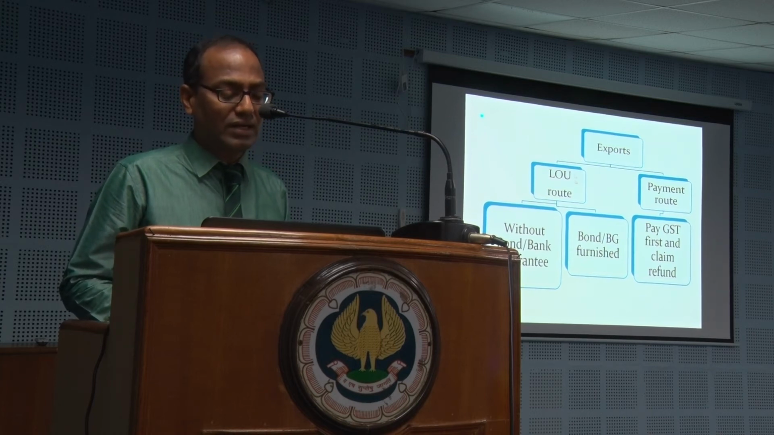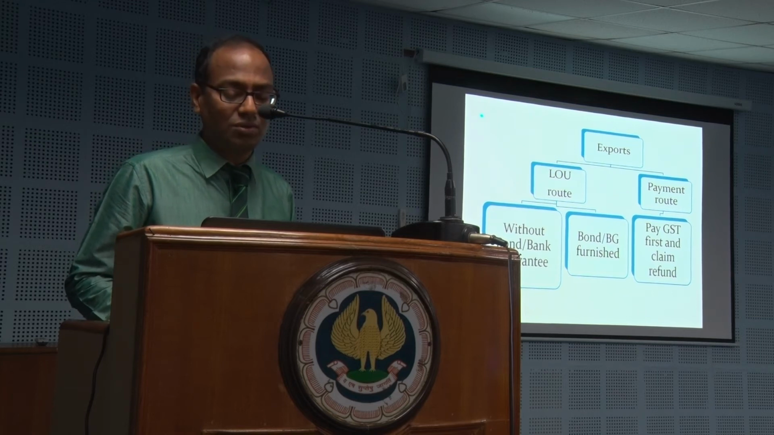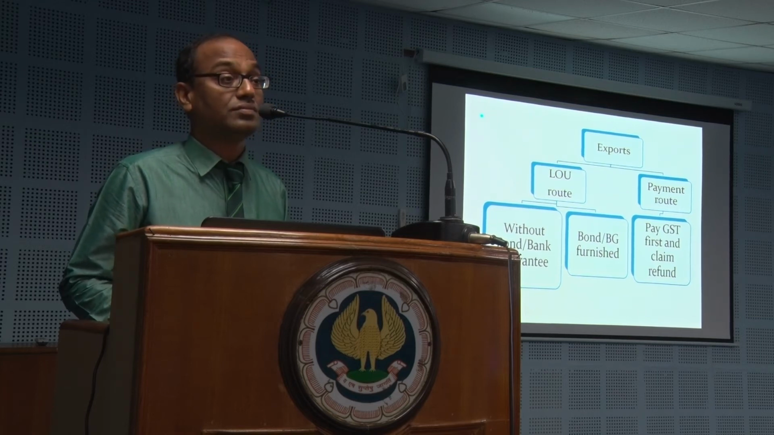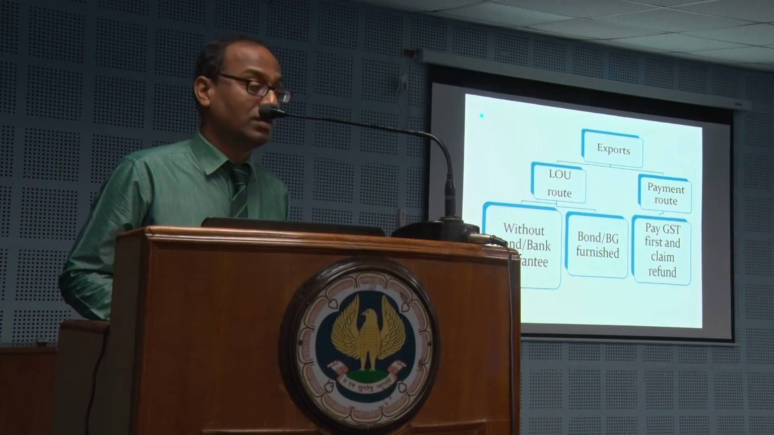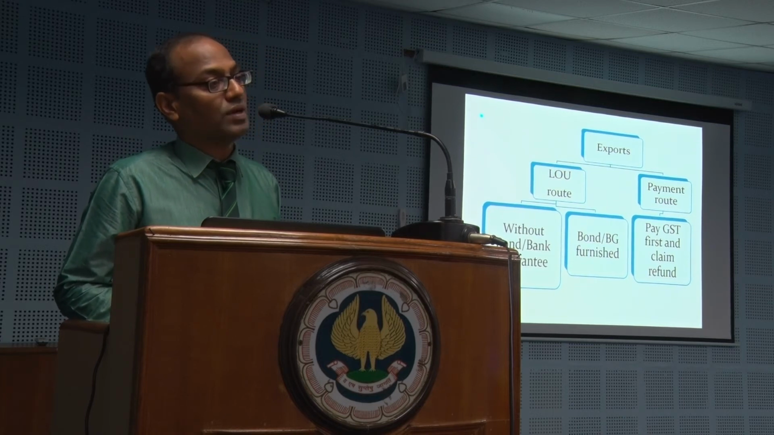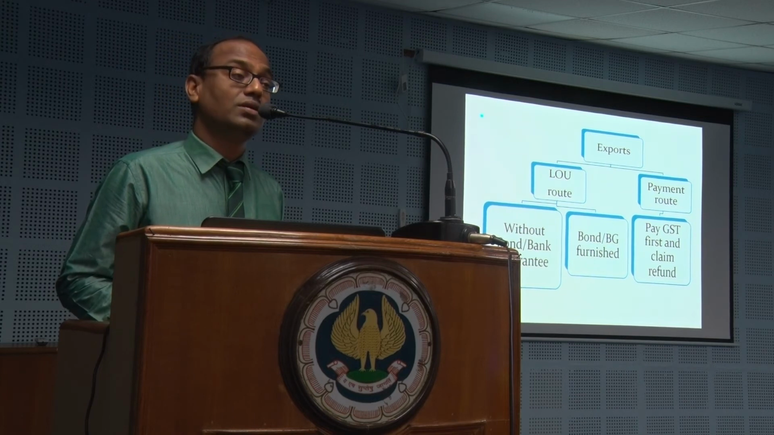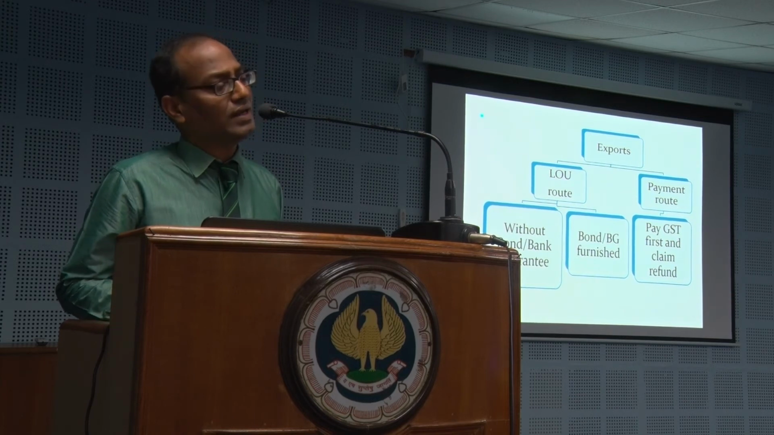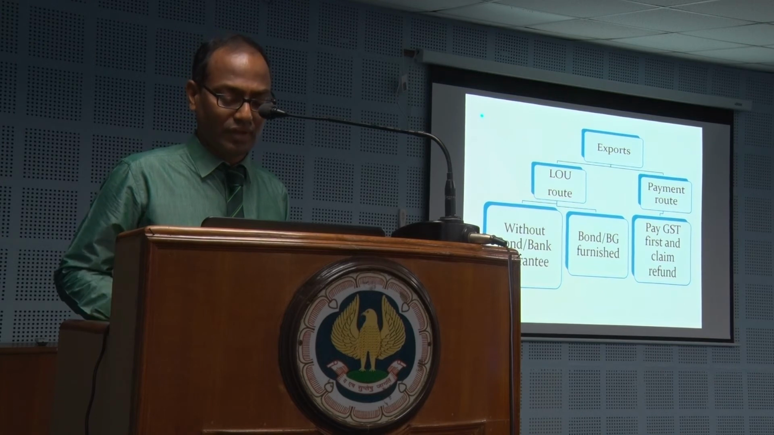If you do not have a letter of undertaking, or you are not complying with the conditions of the rule, then you will go to the payment route. Payment route means pay the IGST related to that one and export the goods, prove to the officer subsequently that you really exported goods or services, and take back the refund.